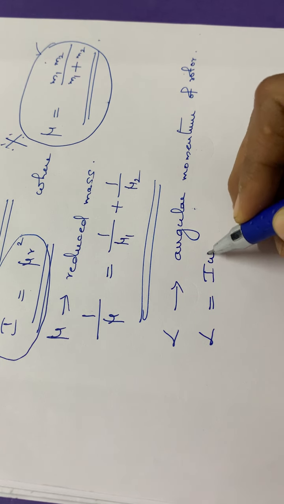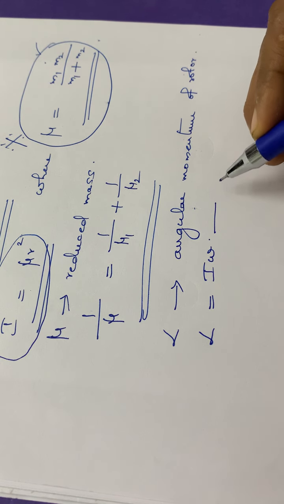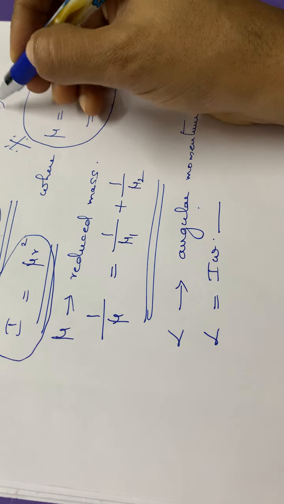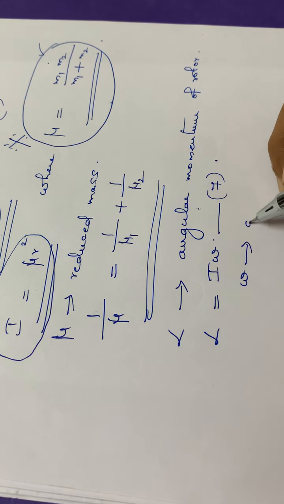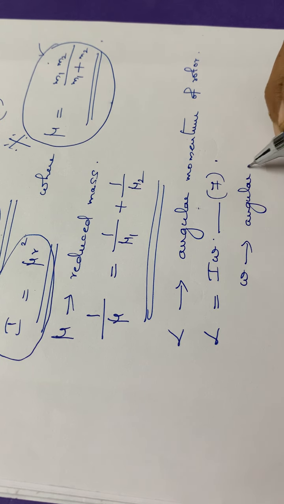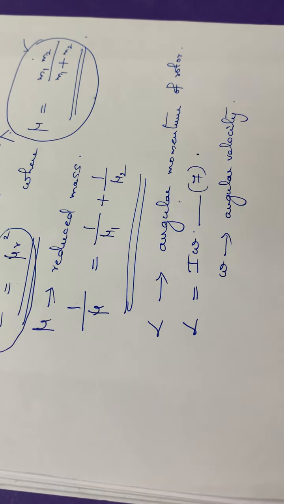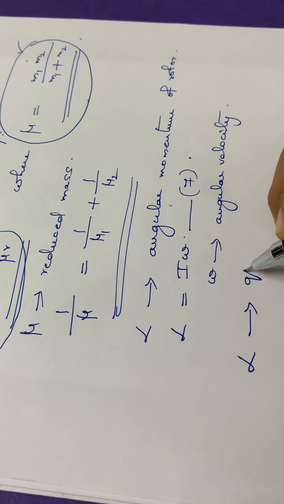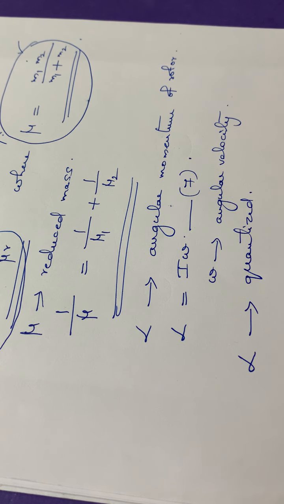L is equal to I omega, isn't it? Put it as equation number 7. L is equal to I omega. And what is omega? Omega is the angular velocity of the molecule. And again, you all know that the angular momentum is quantized. That is, the angular momentum L is quantized. That means it will also be having a definite value, a constant value.